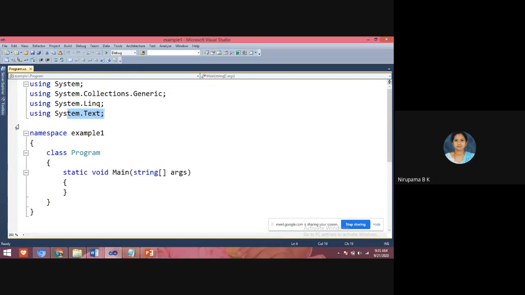Without the using System namespace, you cannot execute the program. Other than that, you can remove the three remaining namespaces. If you keep them, nothing is wrong, but you can remove them. Whatever the program name, the class name by default is Program.